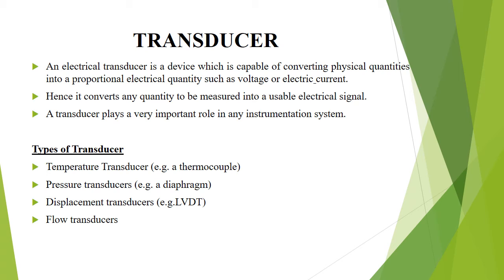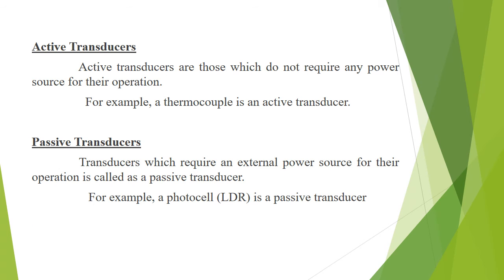Types of transducers. There are 4 types of transducers: temperature transducer, pressure transducer, displacement transducer, and flow transducer. Active transducers. The active transducers are those which do not require any power source for their operation. They work on the energy conversion principle. They produce an electrical signal proportional to the input. For example, a thermocouple is an active transducer.